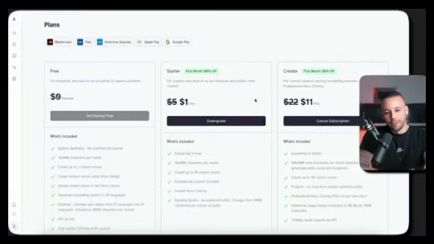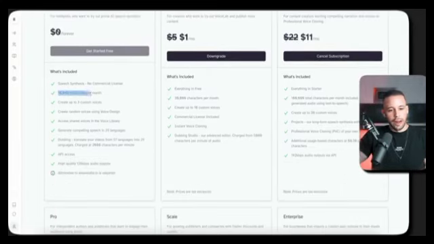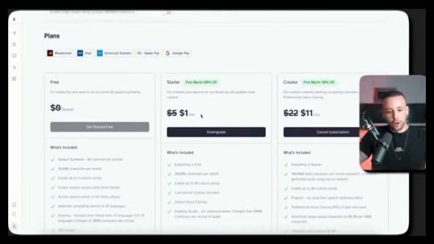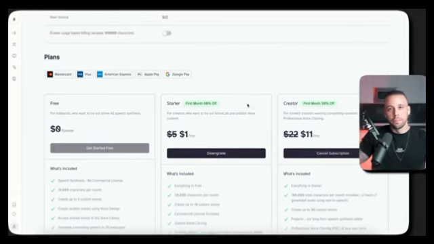If you don't want to go through InVideo, you can use something like 11 Labs for the voiceover. 11 Labs is also a paid product. If you want, you can get started for free. They will give you up to 10,000 characters per month, which I don't think will be enough for you to create an entire digital product, but you can also pay $1 a month for the first month as a starter plan to get access to 30,000 characters per month, or you can use the same plan that I use, which is the creator one, which gives you 100,000 characters per month. But as you can see, it's a paid product.